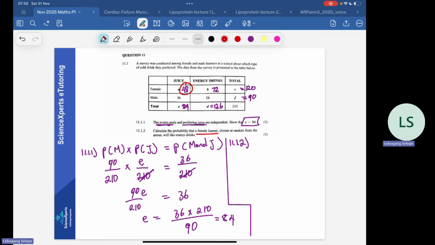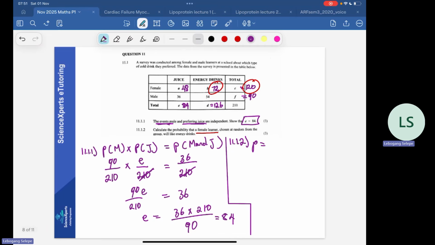So there are 48 females, sorry, not 48, that like energy drink. There are actually 72 females that like energy drink out of the total number of females. So therefore the probability would be equal to 72 over 120. Let's put that in our calculators.